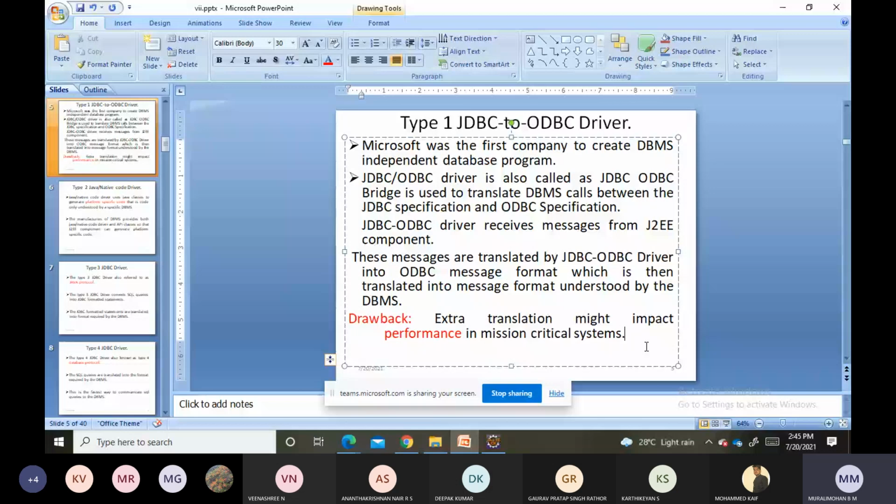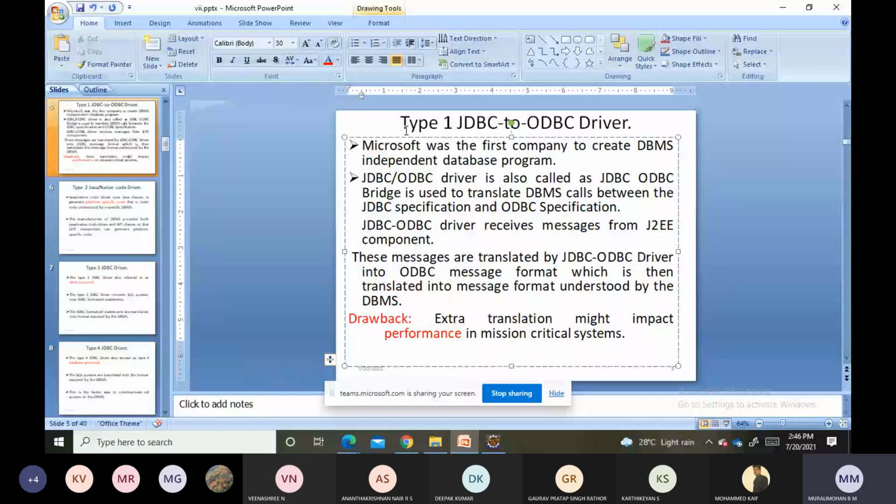In that type of system, since there is a translation from JDBC to ODBC, and again ODBC to JDBC, it requires more performance. So this was a major drawback we are facing with the type 1 driver.